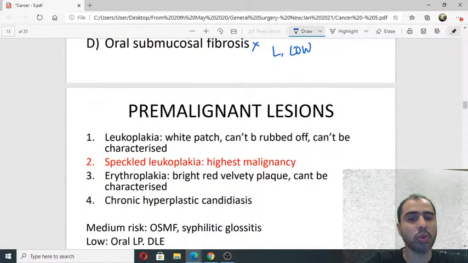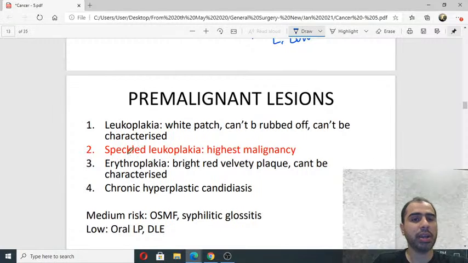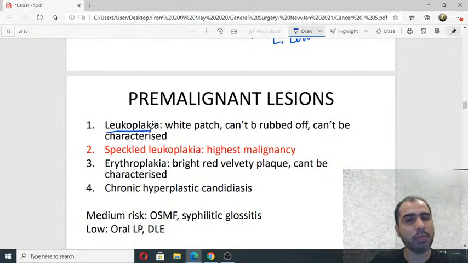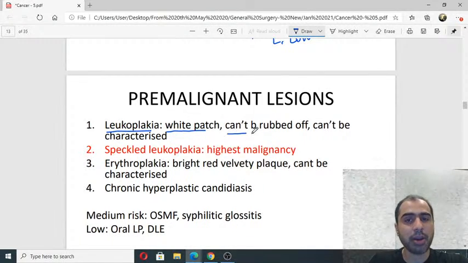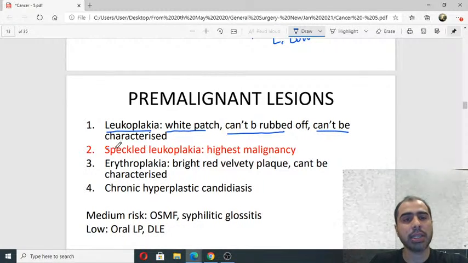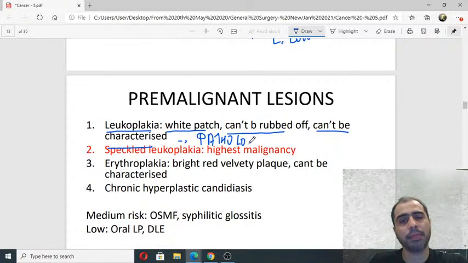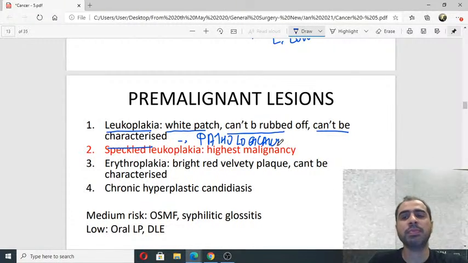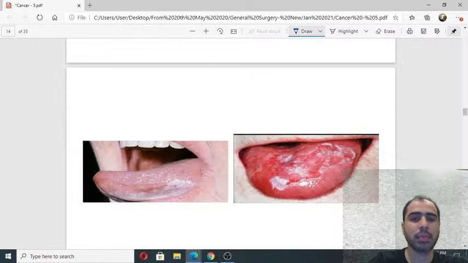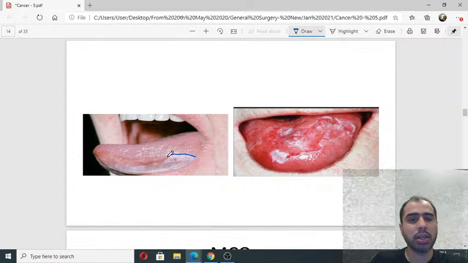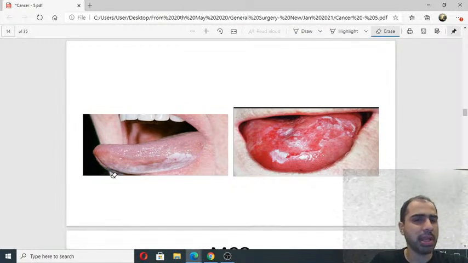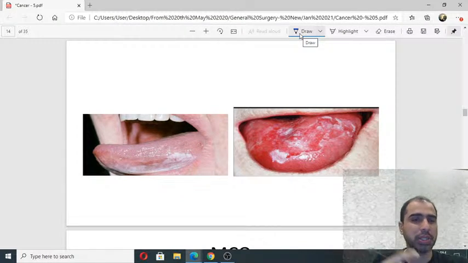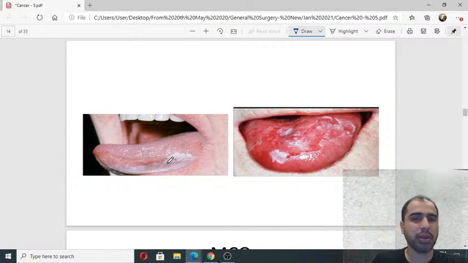Alright, now we need to know all of this. What is leukoplakia? What is erythroplakia? Leukoplakia, we know it's a white patch in the oral cavity, anywhere in the oral cavity. Can't be rubbed off, can't be characterized pathologically. What does that mean? Can't be characterized pathologically. I'll show you a picture. This white patch that you see, lower border of the tongue, this one, this is leukoplakia. There are many reasons for leukoplakia. Of course, there has to be some insult to the oral mucosa that will give you leukoplakia.